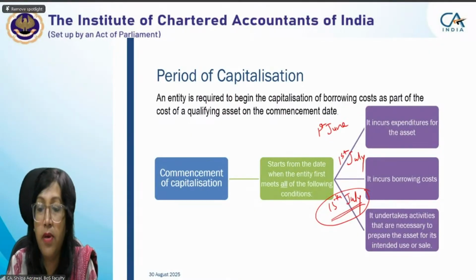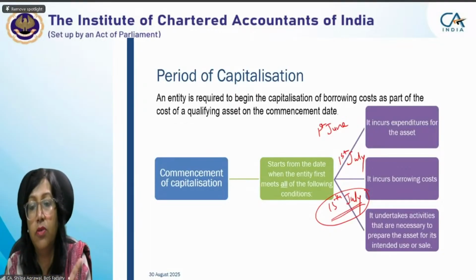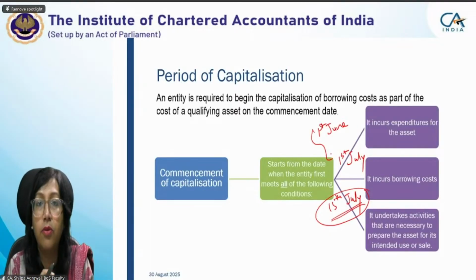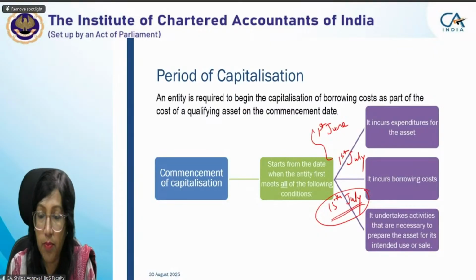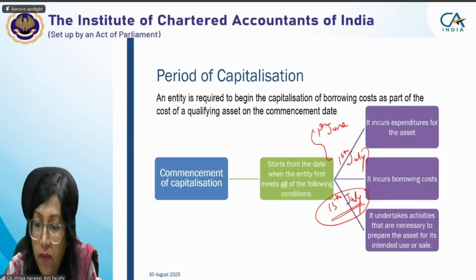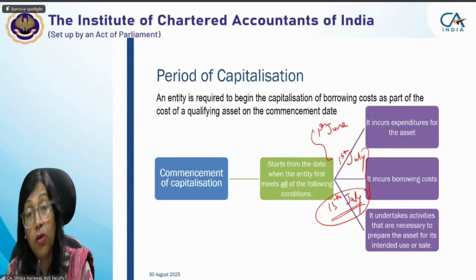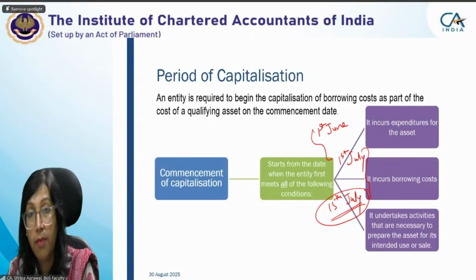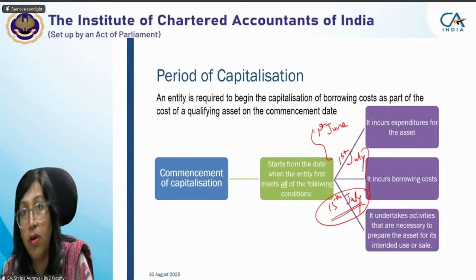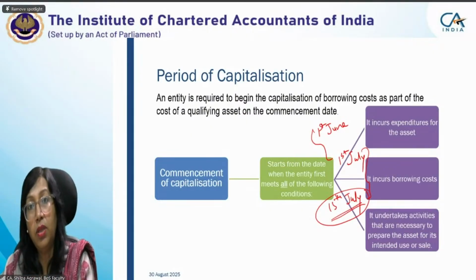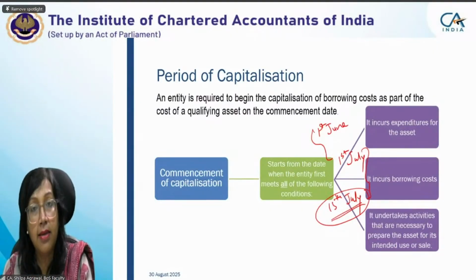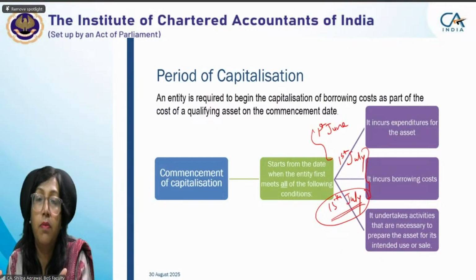So whatever the period between 1st June and 1st July is, we are not talking about that because there was no borrowing cost in that period. We are talking about 1st July to 15th July. For these 15 days, what is to be done? Because we started incurring expenditure and borrowing cost from 1st July, but commencement of capitalization is from 15 July. From 15 July onward, until the period when the qualifying asset is ready for use, for that particular period we'll be taking the borrowing cost which is to be capitalized.